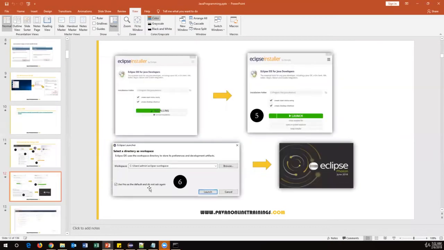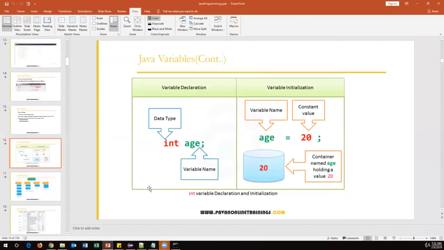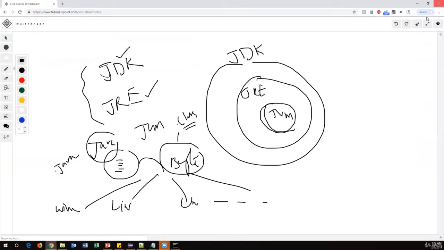So what is a Java variable? Here a variable is a container. A Java variable is a container which can hold a value. So for example, in mathematics also you will see like this, x is equal to 10. So what is x here? X is a variable which can hold some data. So when I say x is equal to 10, currently the x value is 10. Later, if I want to change, you can still change. X is equal to 20. Now the latest value of x is 20.